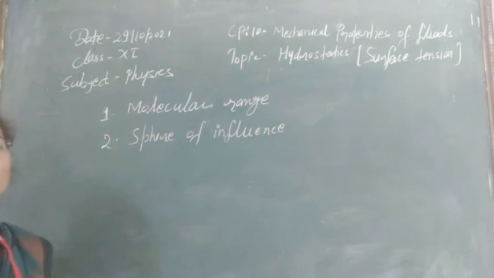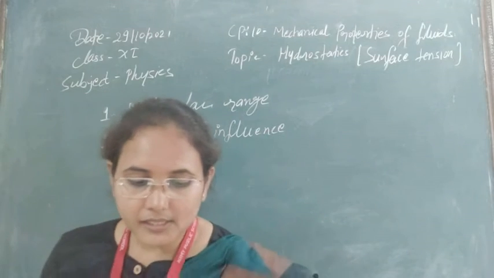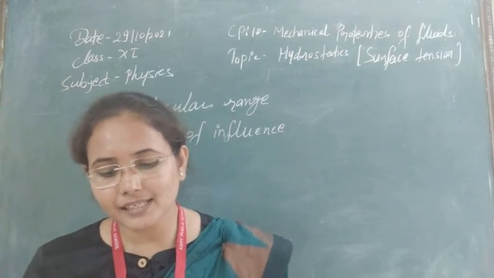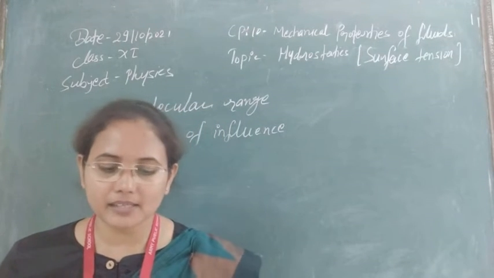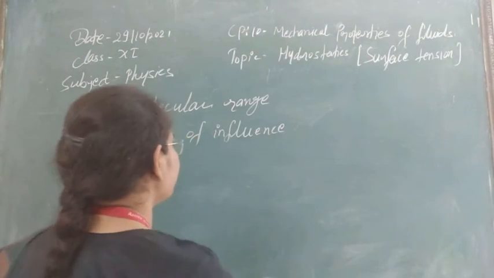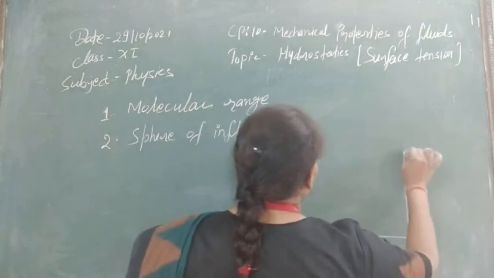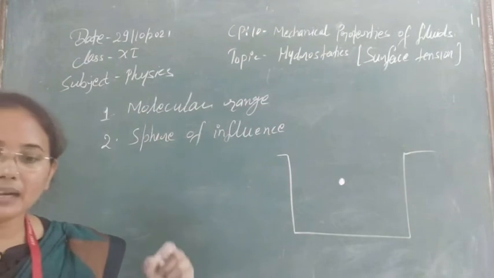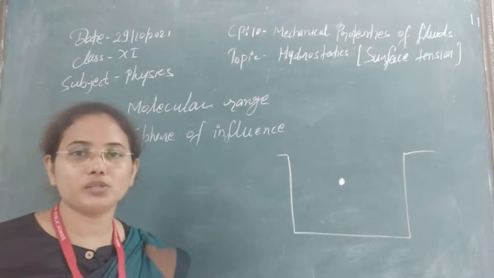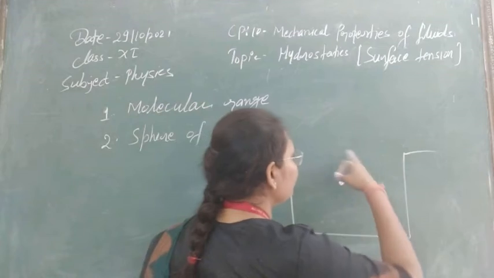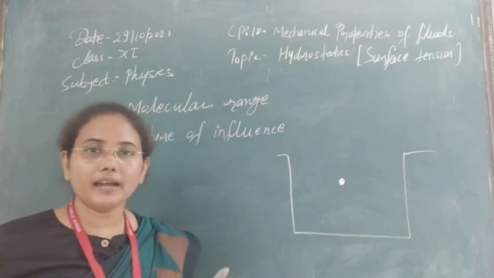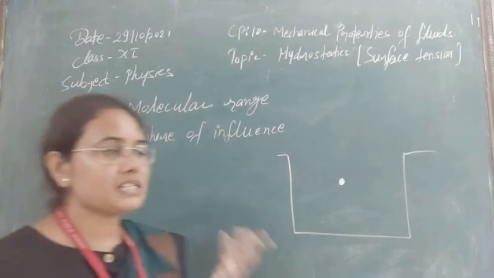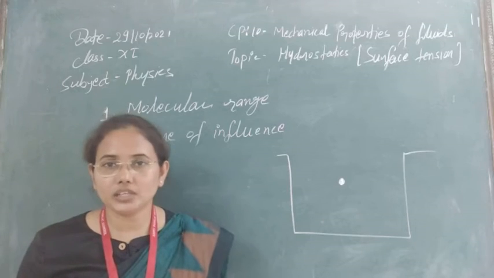So what is the sphere of influence? It is an imaginary sphere drawn with the molecule as center and the molecular range as radius. If any molecule is here, it will affect any other molecule in its surroundings, up to the limit where it can attract another molecule, the molecular range we just discussed.